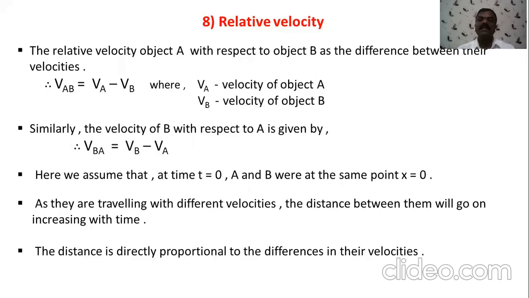Now here we have assumed that when t is equal to 0, A and B are at the same point. They are at the same position. As they are traveling with the different velocity, distance between them will go on increasing, and the distance is directly proportional to the difference of their velocity. So relative velocity is nothing but difference between the two objects.